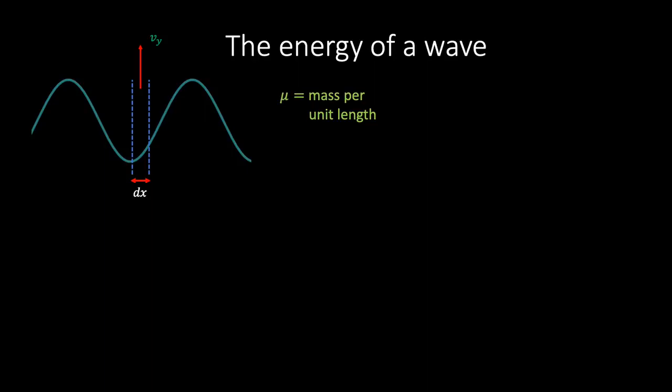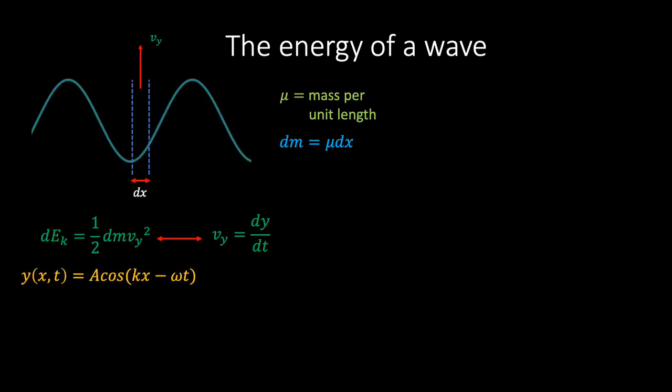direction. If the velocity in the y direction is labelled v subscript y, then we can write down an expression for the kinetic energy of this segment, where dm is the mass of the small segment, which can be written as mu times dx, and vy can be written as dy by dt, where y is the wave displacement. If we then substitute the wave displacement function, we can rewrite the velocity as a omega sine kx minus omega t, and so if we put everything together, we finally arrive at the following red expression.